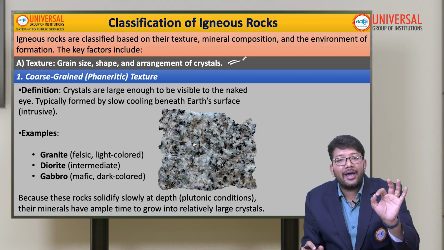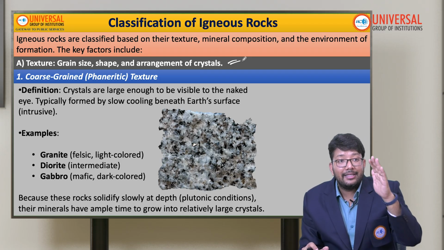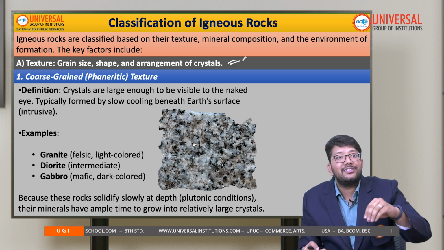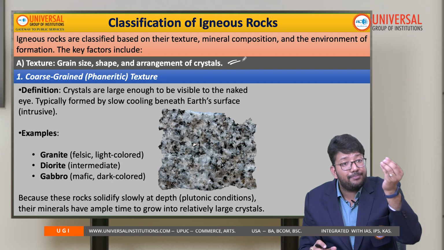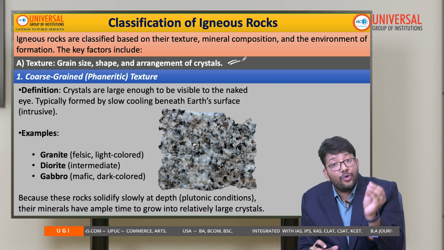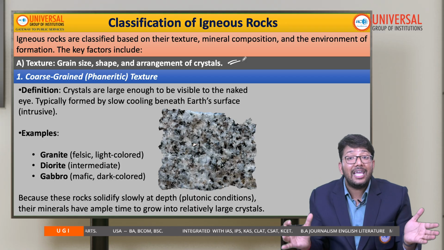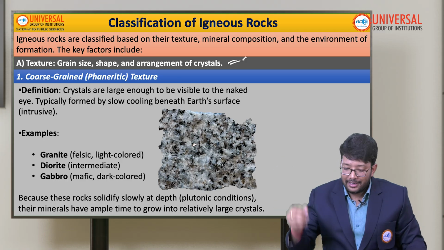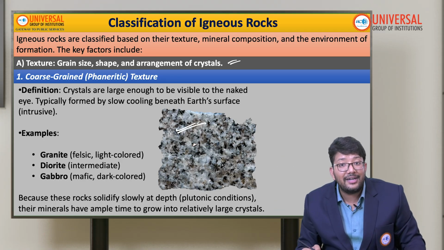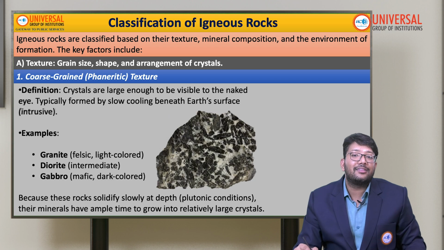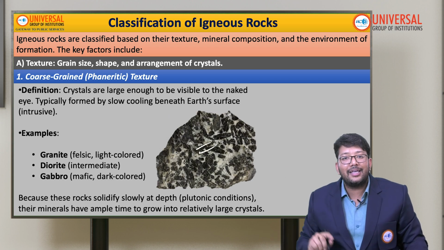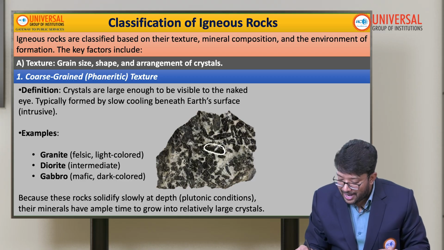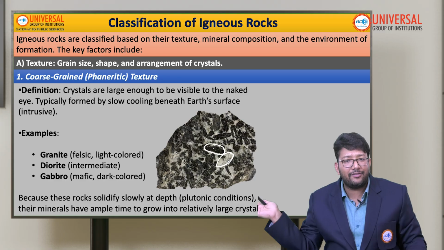This can be asked in examination: if the magma is cooling slowly, how come crystals are getting bigger? This is the reason itself, that because the lava is cooling slowly, crystals have a lot of time to become bigger. That is why coarse grained texture is there. Example is granite. Granite is an example of coarse grained texture. Second is diorite, and the third one is gabbro. These all are examples of coarse grained. We can see the grains easily. Can you see the grain? This is black, this is silver. Easily we can find out.